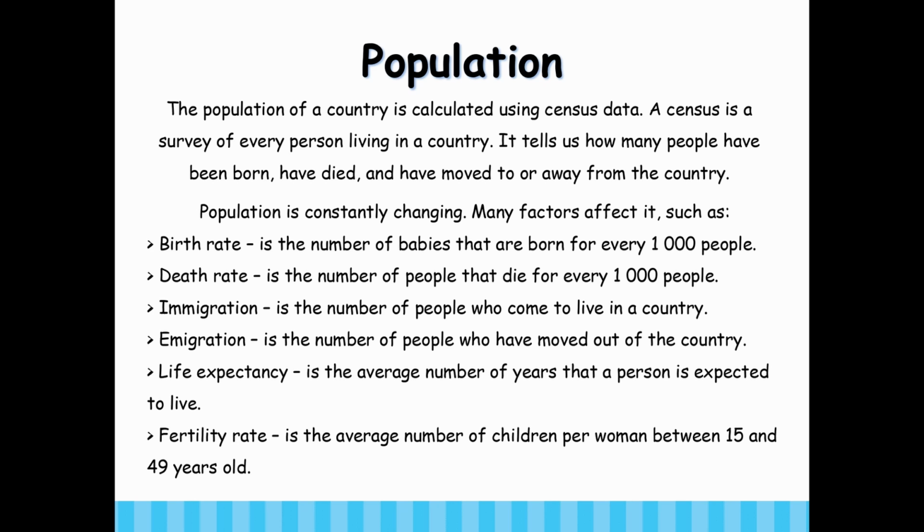for every 1,000 people. Death rate is the number of people that die for every 1,000 people. Immigration is the number of people who come to live in a country. Emigration is the number of people who have moved out of the country. Life expectancy is the average number of years that a person is expected to live. Fertility rate is the average number of children per woman between 15 and 49 years old.